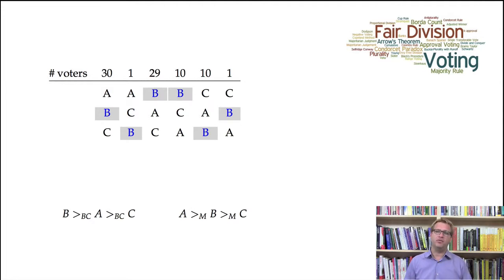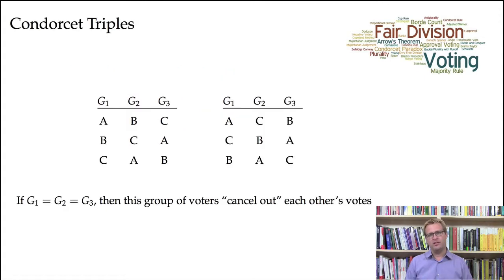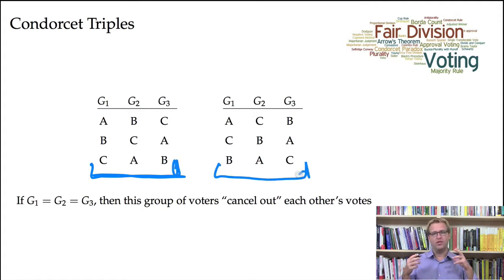And here's an argument from Donald Saari. So it's an interesting argument that suggests if we just look at the data in this election in the right way, we can see that in fact candidate B should be declared the winner. So the argument relies on the following intuition: if a group of voters can be set aside and we can see that they form what's called a Condorcet triple, and in the case of 3 candidates, there's going to be exactly 2 Condorcet triples.